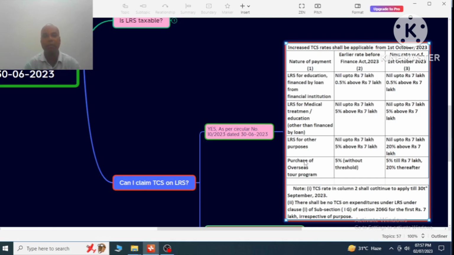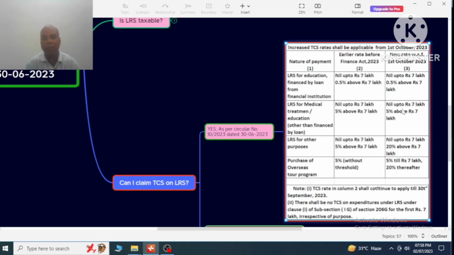There are two types of nature of payments we have discussed here. One is LRS, another one is purchase of overseas tour program. In case of LRS, for education, number two medical, and number three other purposes, in these three cases up to 7 lakh there is no TCS, but above 7 lakhs there is a TCS at the rate prescribed here.